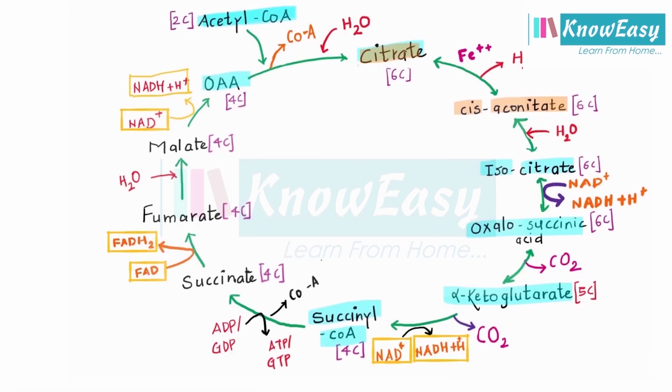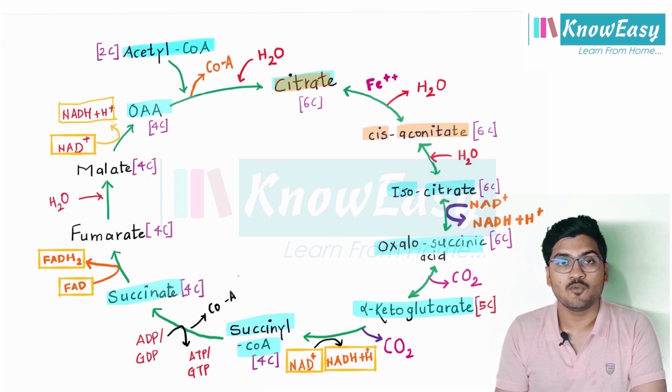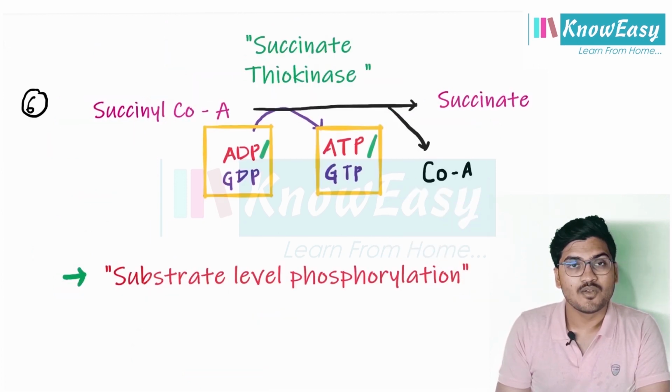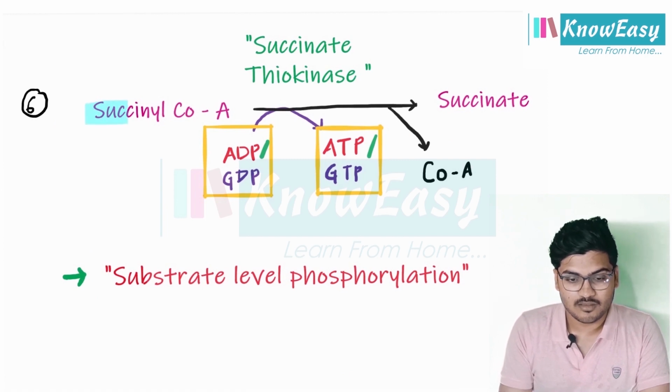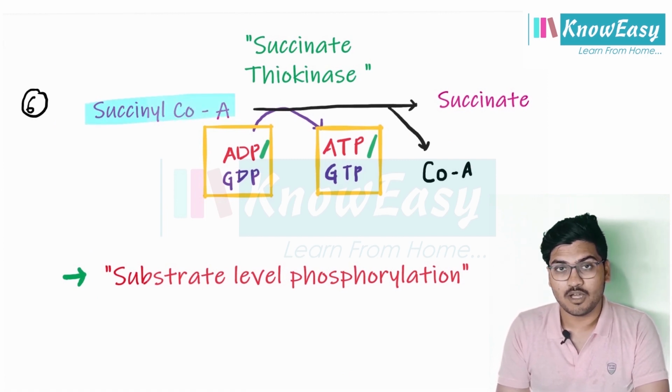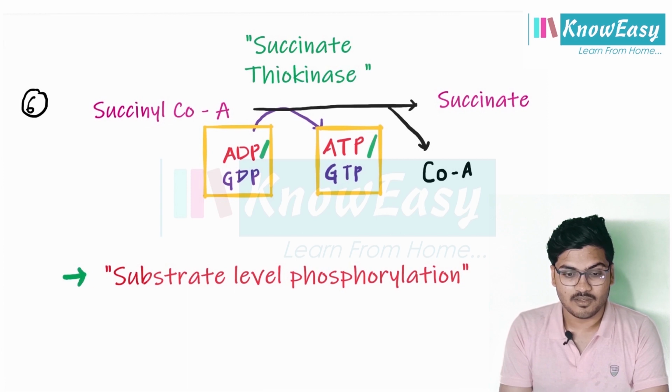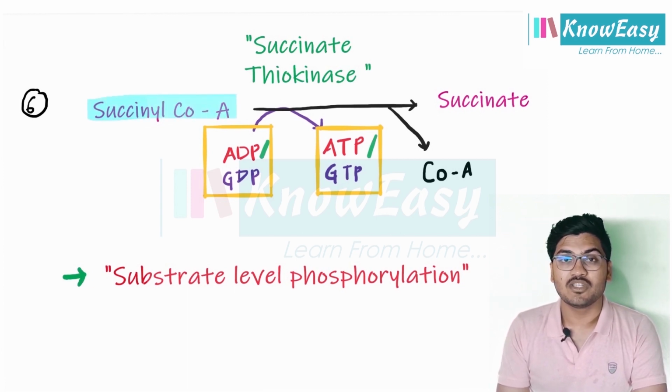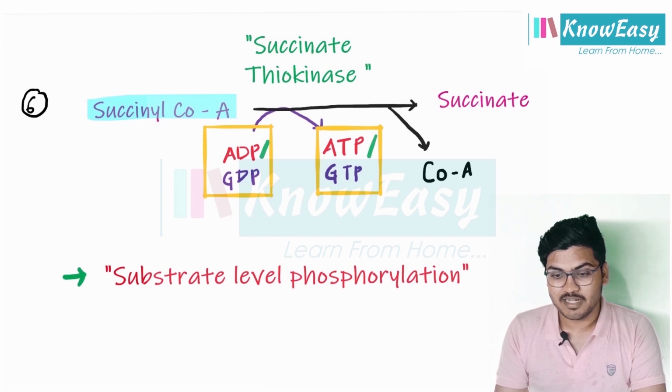Clear? Now, succinyl-CoA will be converted to succinate, which is also a 4-carbon compound, and this reaction involves substrate level phosphorylation, that is production of ATP. So, in this reaction, succinyl coenzyme A, a 4-carbon compound, is converted into succinate, which is also a 4-carbon compound.